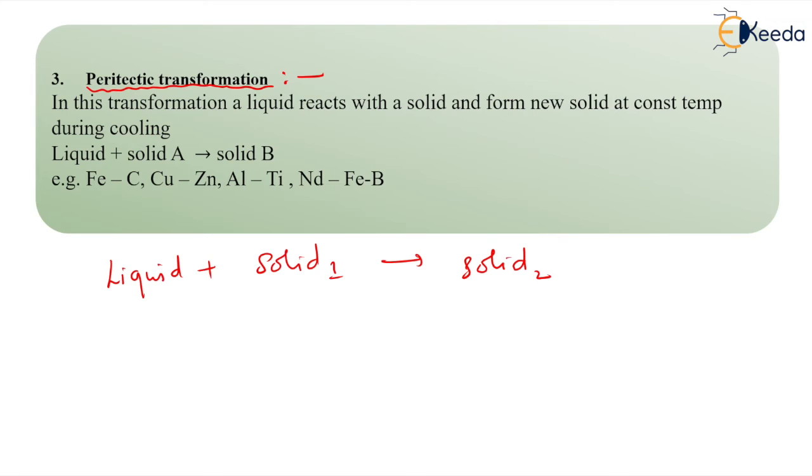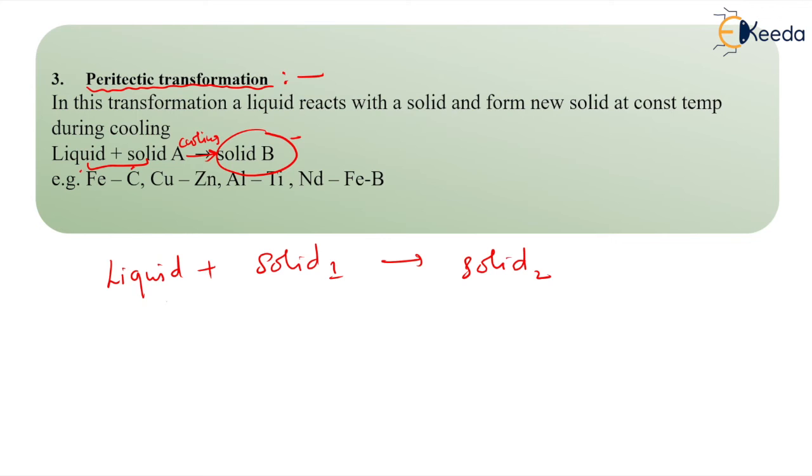So see here, liquid is reacting with solid A. During cooling, it will form the solid B. So liquid plus solid gives you a solid. This is known as the peritectic transformation.